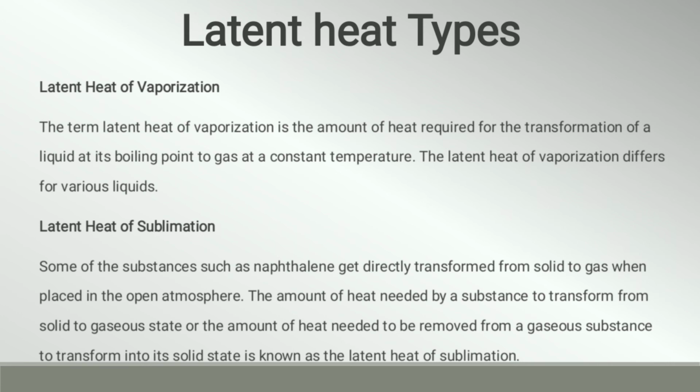Some substances such as naphthalene get directly transformed from solid to gas when placed in open atmosphere. The amount of heat needed by a substance to transform from solid to gaseous state, or the amount of heat needed to be removed from a gaseous substance to transform into solid state, is known as latent heat of sublimation.